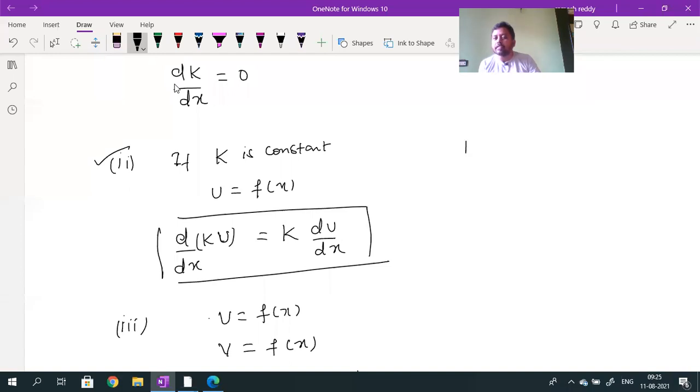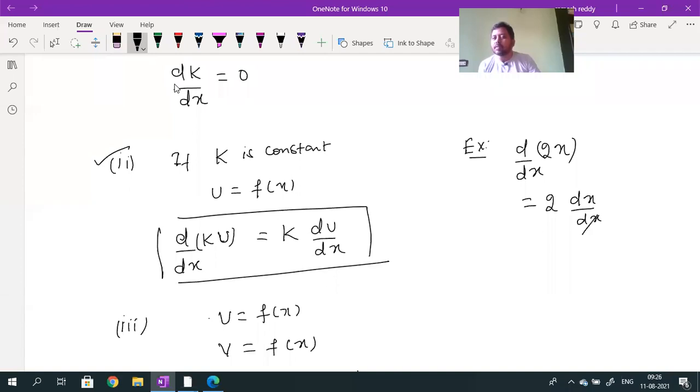If you want one example, we'll take d by dx of 2 into x. The derivative of 2x is 2. Since 2 is constant, I can write 2 outside, into dx by dx.